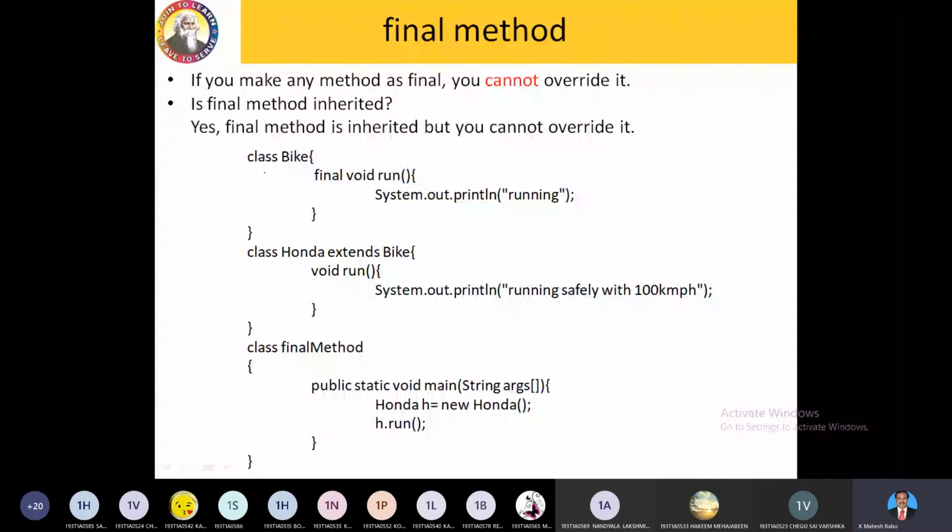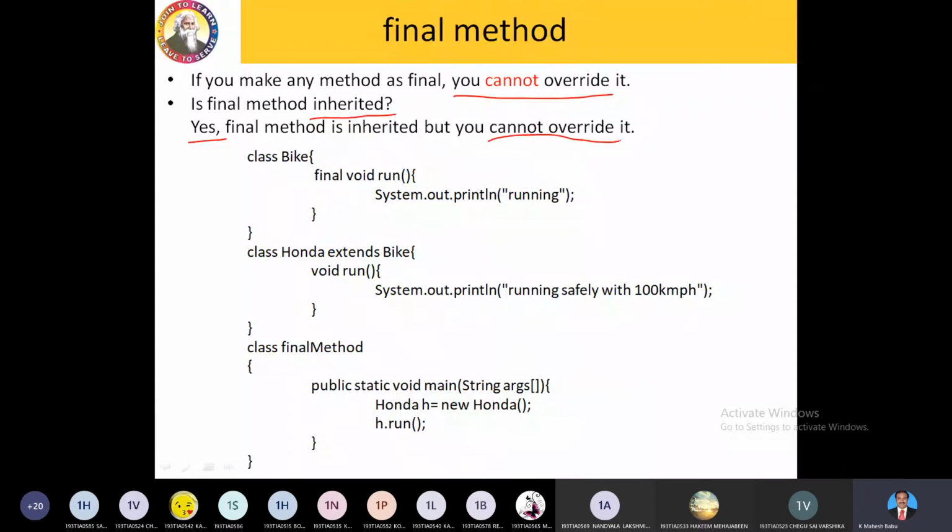So this is all about the final method. Whenever you want to restrict overriding, you can use the final method. Is a final method inherited? Yes. A final method is inherited but never goes for overriding. Final method is inherited but cannot be overridden.